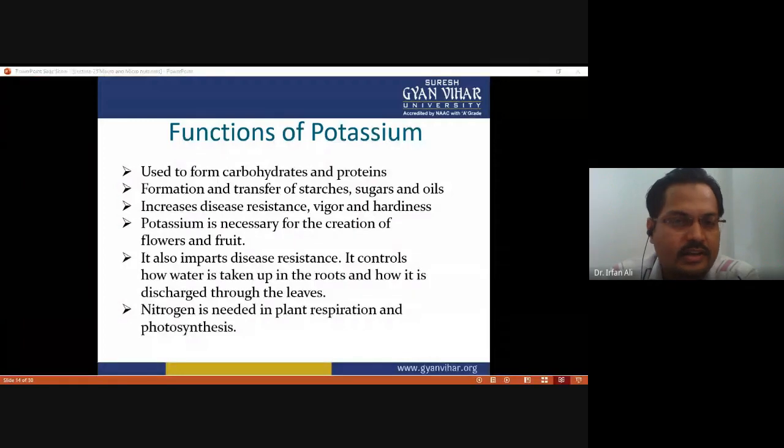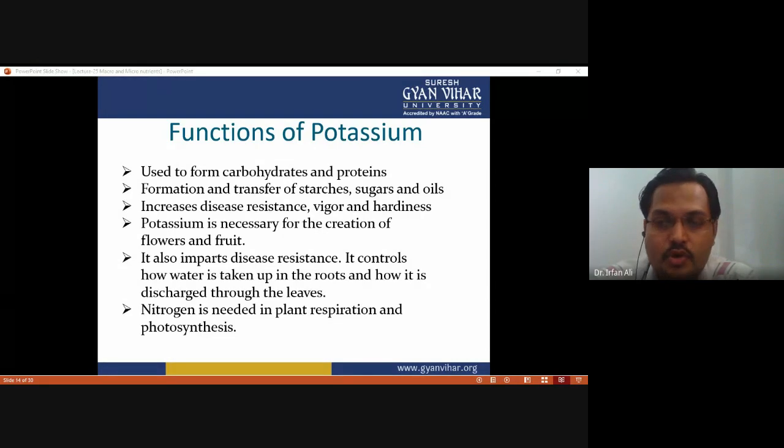Now the third macronutrient is potassium. And what are the functions of potassium? Potassium is used to form carbohydrates and proteins, because it is a component of carbohydrates and proteins. Formation and transfer of starch is carried out in the presence of potassium. Sugar and oil transport can also be carried out in the presence of potassium, because potassium can maintain the osmotic potential of the cell in the plant.